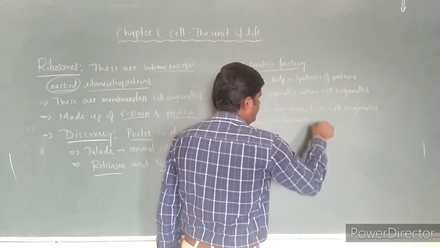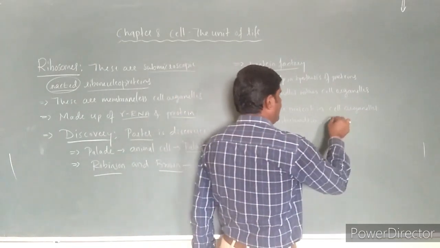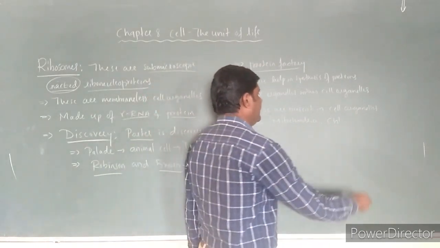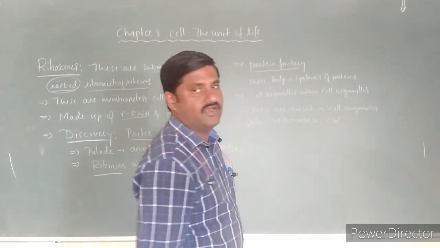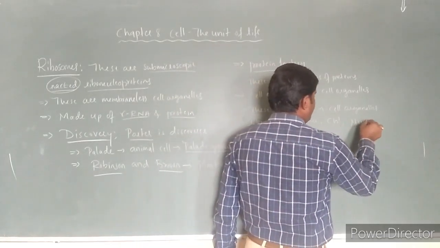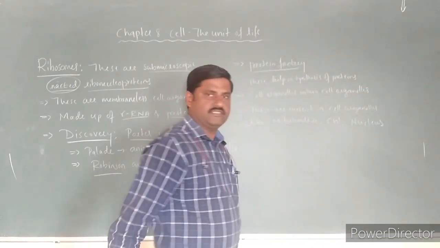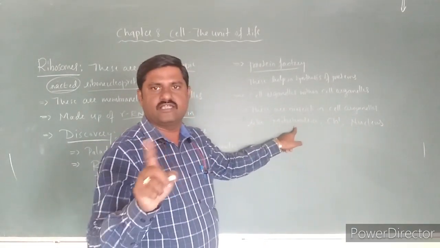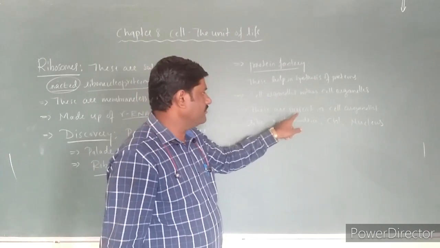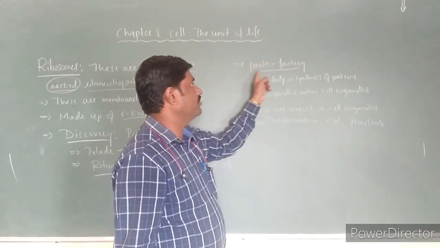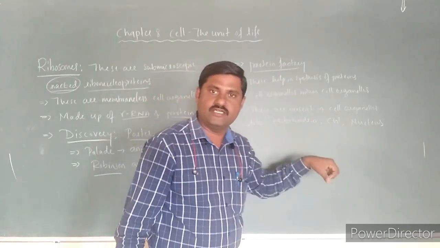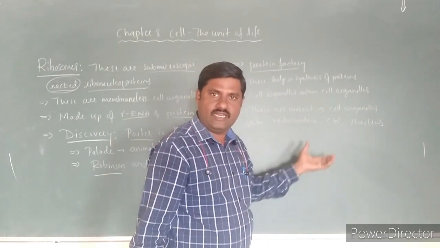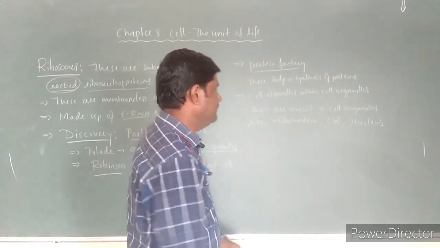They are present in mitochondria, they are also present in chloroplasts, and these are also present within the nucleus. So nucleus, chloroplast, mitochondria are cell organelles. Within these cell organelles, if these protein factories called ribosomes are present, then they are described as the cell organelles within the cell organelles.